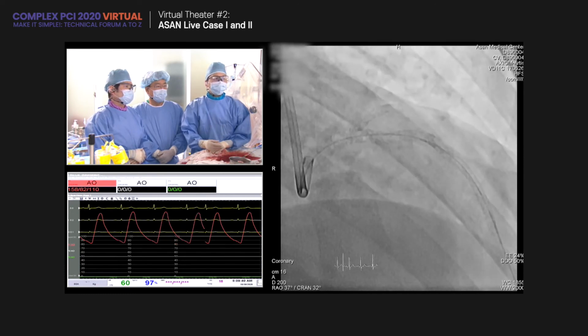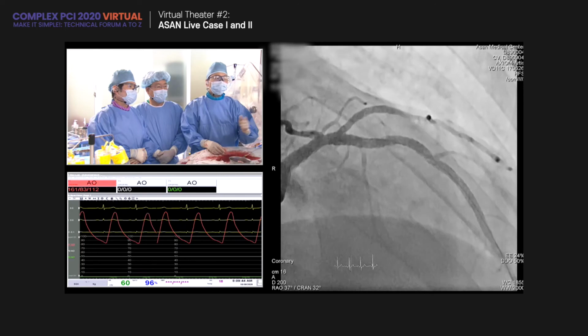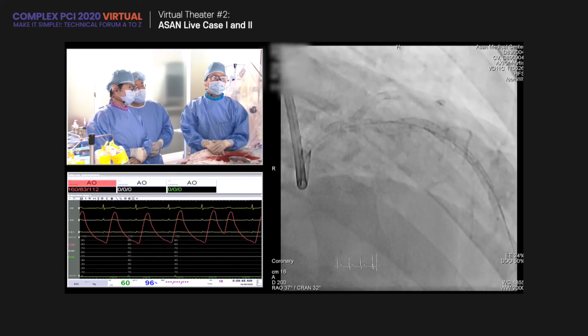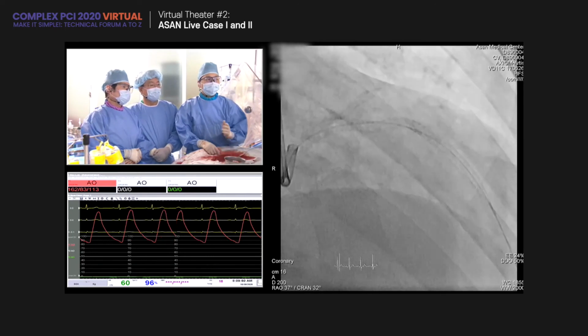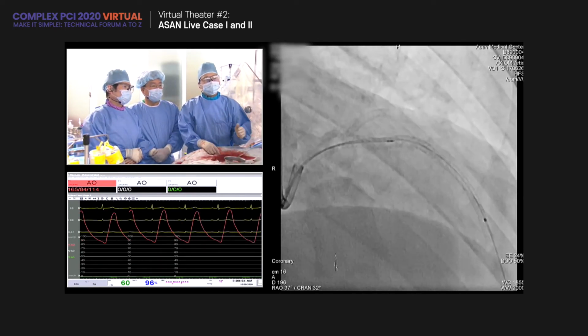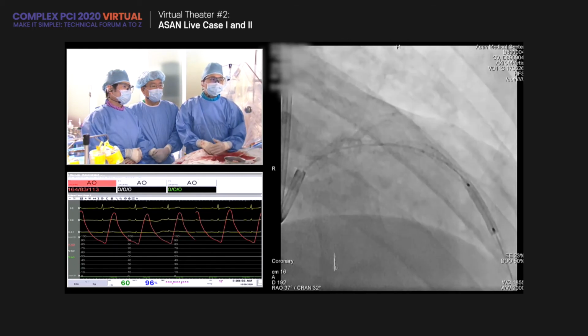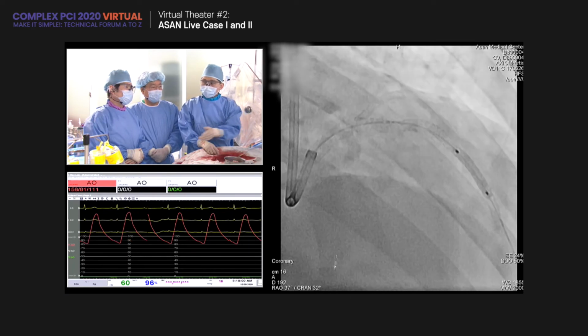After IVUS evaluation, I further dilated the stent with the 2.5, 2.75, and 3.5 at the proximal for stent optimization. Next. And after finishing the distal lesion coverage, high pressure. I restarted, yes, high pressure. Next.